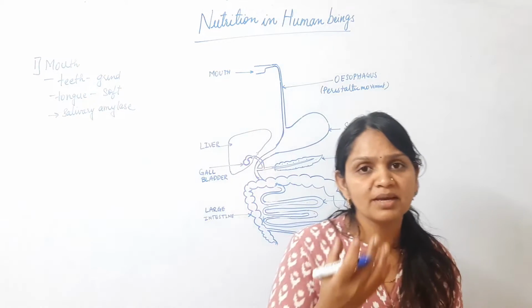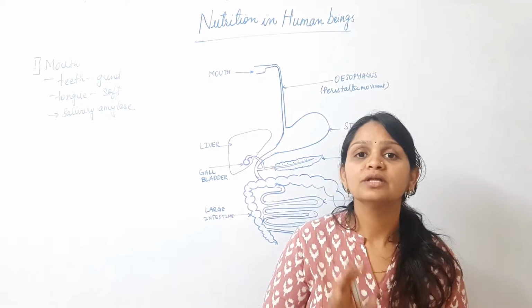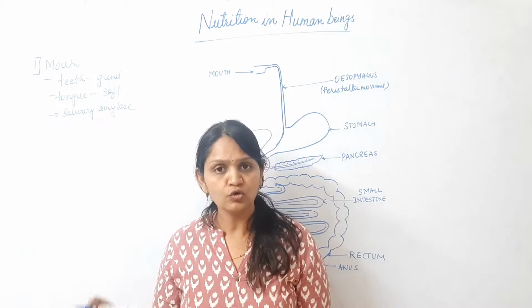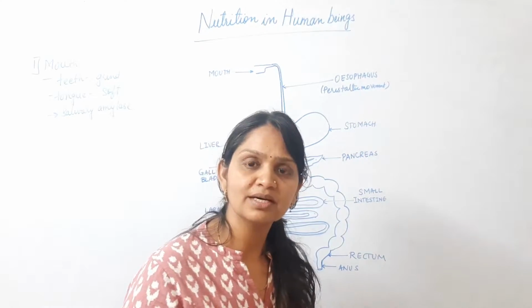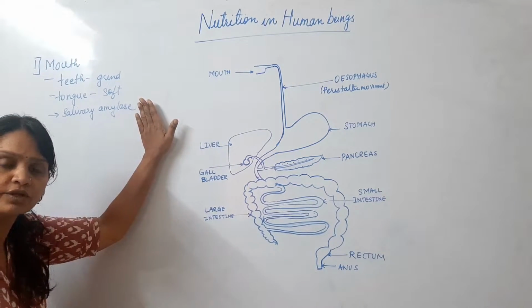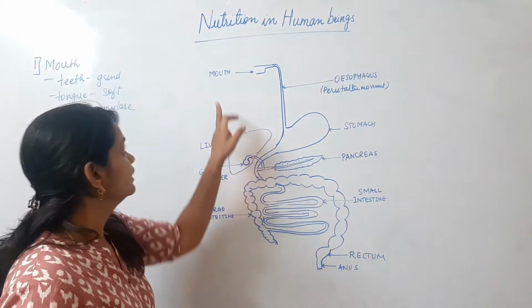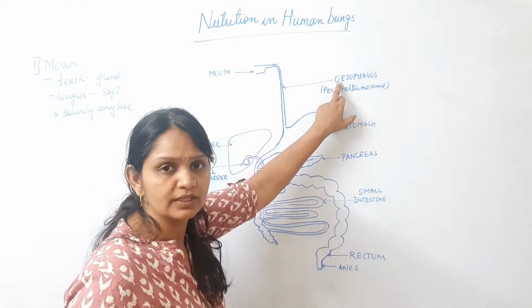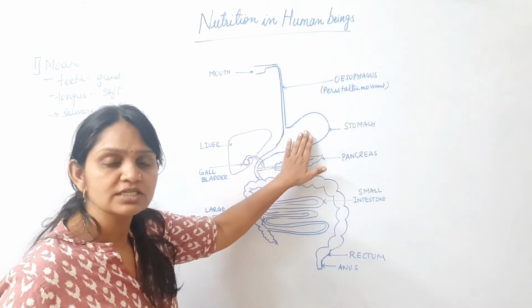However, the food remains in our mouth for a very short period of time. So the conversion of carbohydrates into glucose is not completed. Further, it is completed in the stomach and small intestine. Now this soft food is pushed by the tongue into the food pipe, that is the esophagus. Through the esophagus, the food enters our stomach.